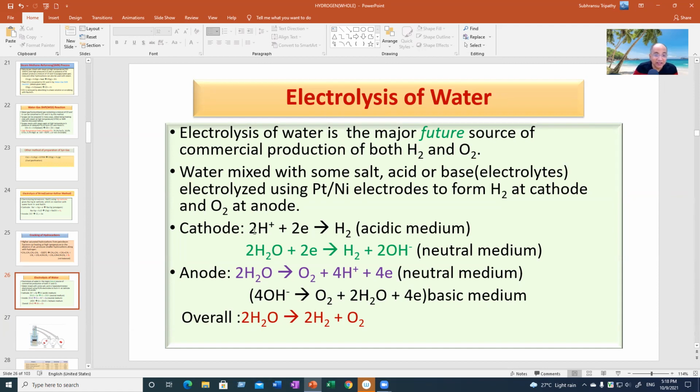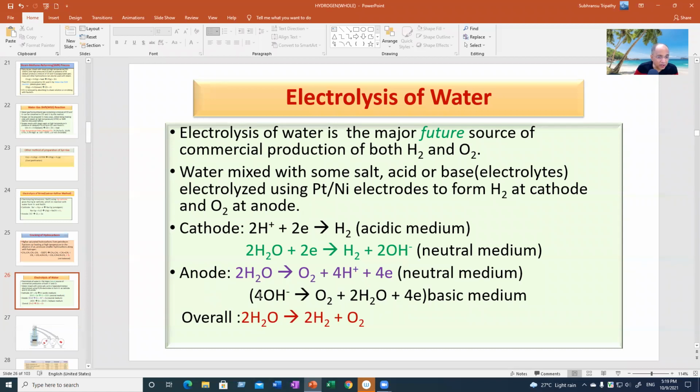Now, this is not the correct representation for a good student. If it is a neutral solution like sodium chloride, sodium chloride is just an electrolyte, but actually it is water which is decomposing to hydrogen, and the OH minus ion is set free, as if H2O is made up of H plus and OH minus. The bond breaking occurs there at the cathode, and OH minus is set free, and H plus ion picks up 1 electron per H plus ion. 2 such H plus ions give H2 and 2 OH minus, right?